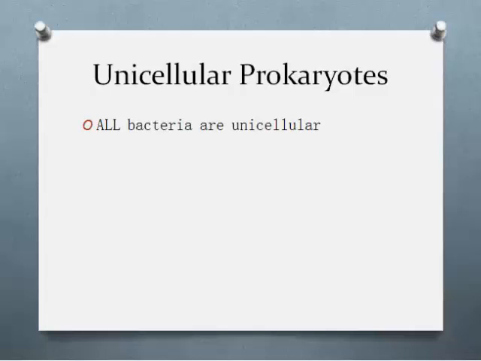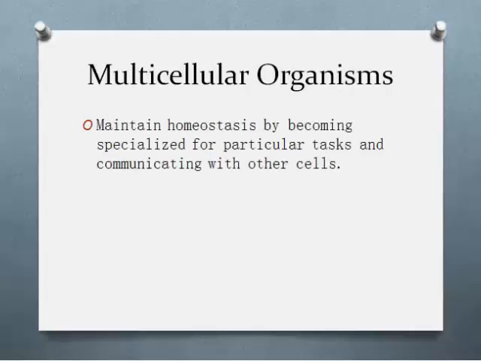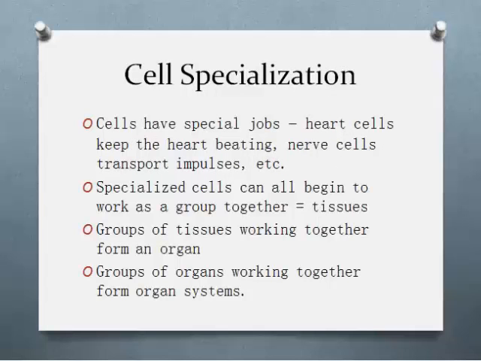Moving on. Unicellular prokaryotes. All bacteria are unicellular. Multicellular organisms. Example would be humans. They maintain homeostasis by becoming specialized for a particular task and communicating with other cells. The cell specialization. Cells have special jobs. Heart cells keep the heart beating. Nerve cells transport impulses, etc.